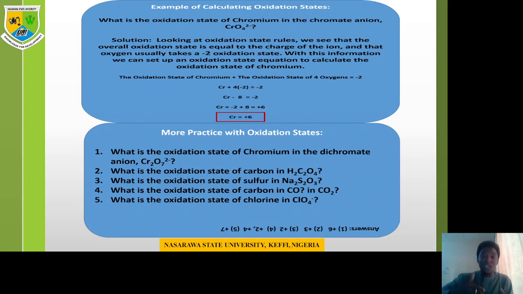So now we're just trying to determine the oxidation state of chromium in this particular compound. We already know the oxidation state of oxygen, right? That one is common. We know that it's -2 because it has 6 electrons in the outer shell, so it requires 2. And there are 4 oxygen, and the overall compound has an oxidation state of -2. So we can use that to calculate for chromium. All we have to do is let chromium be our x, then 4 oxygen times -2 equals -2, which is the overall oxidation state of the compound. So chromium minus 8 equals -2. Then chromium equals -2 plus 8, so chromium becomes +6.